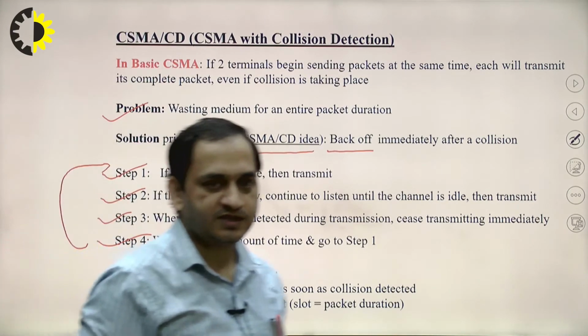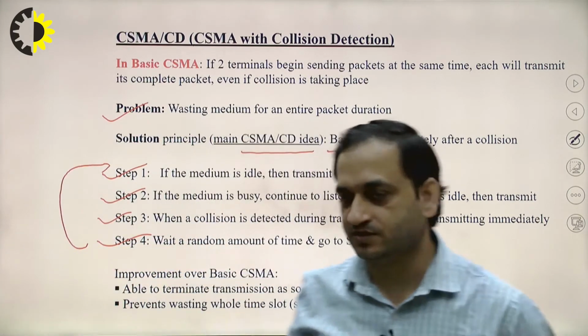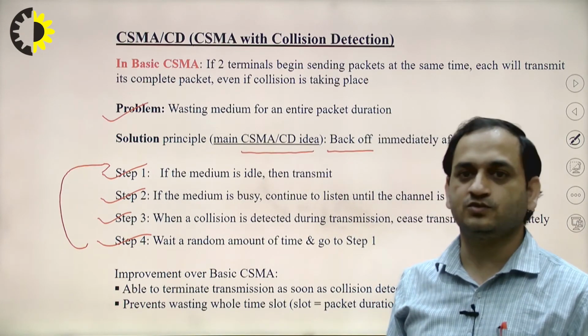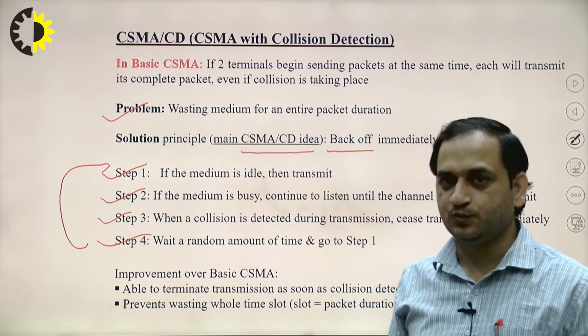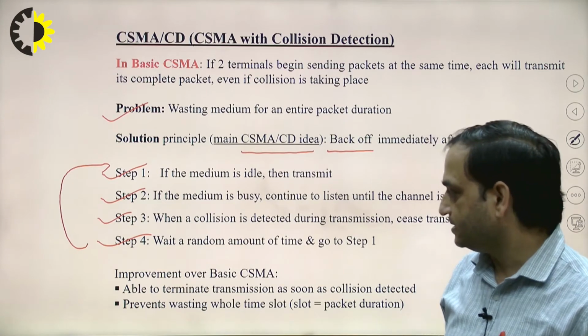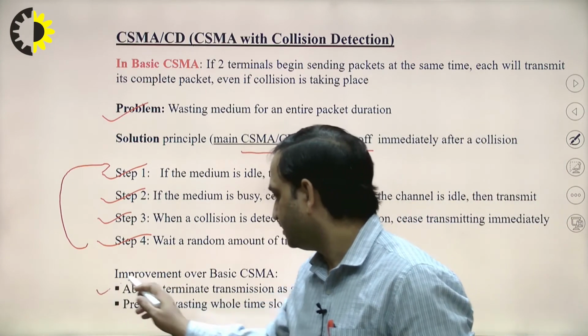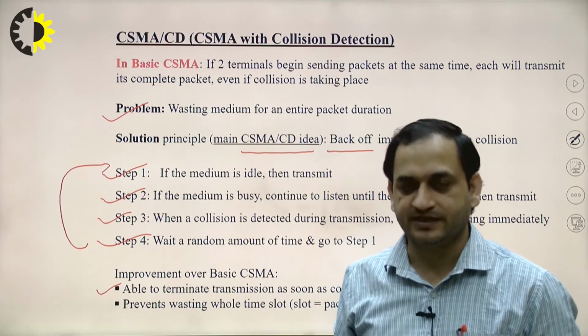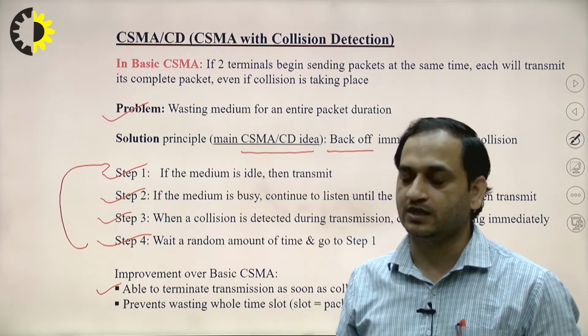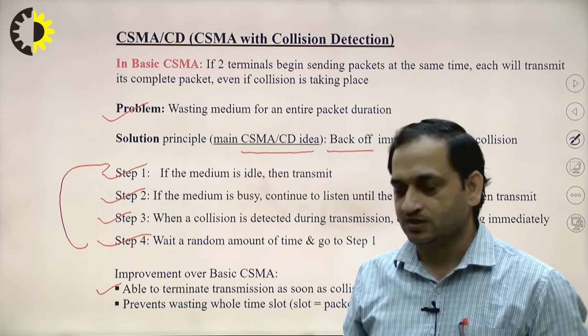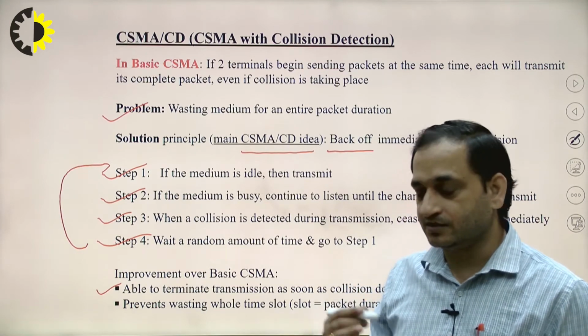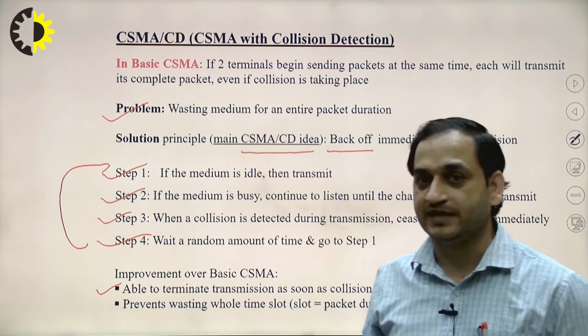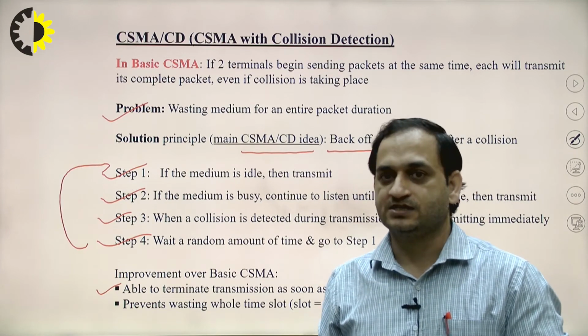So the improvement in CSMA-CD is that it is able to terminate a transmission as soon as the collision is detected, rather than waiting for a long random amount of time.